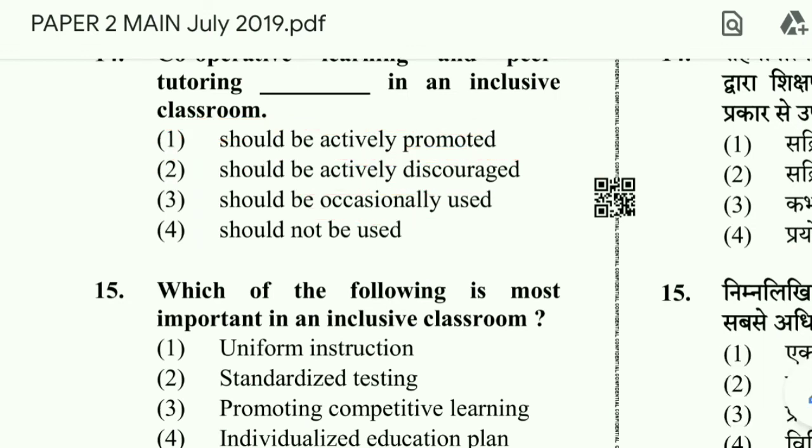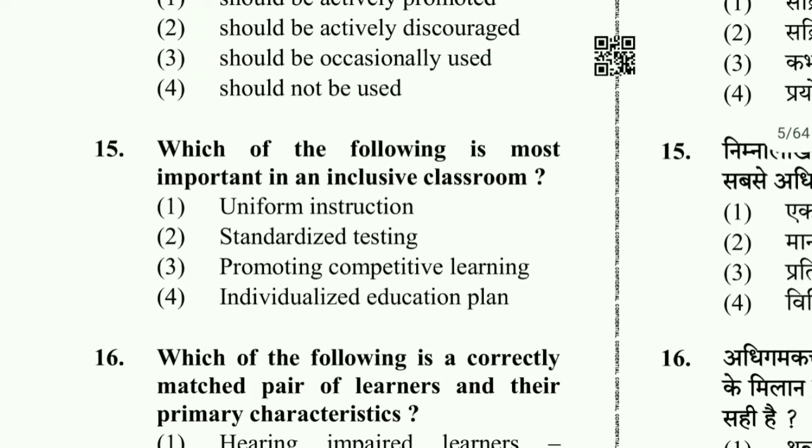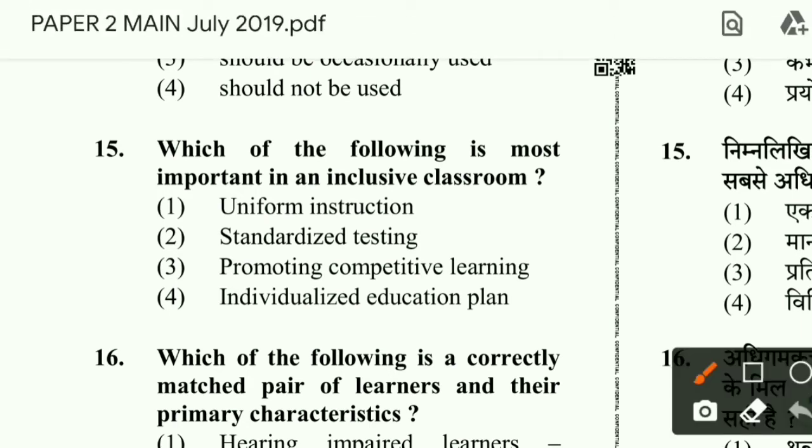And then question number 15, which of the following is most important in an inclusive education? Uniform instruction, standardized testing, inclusive classroom.